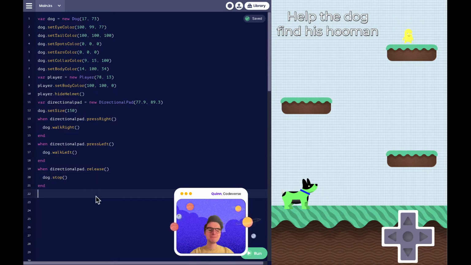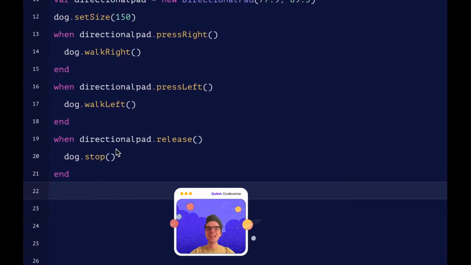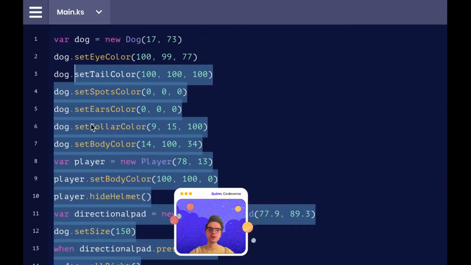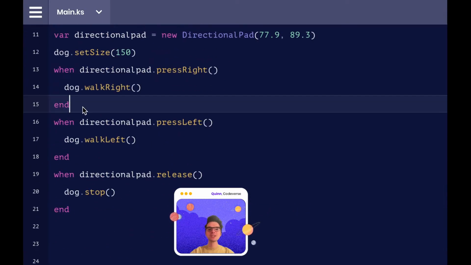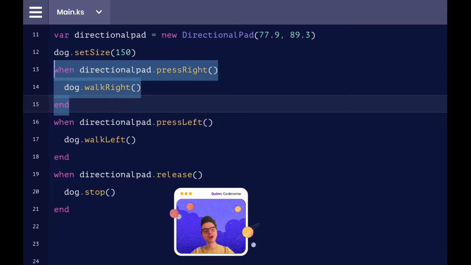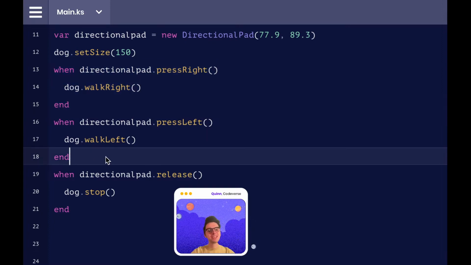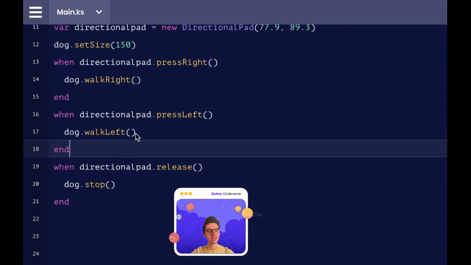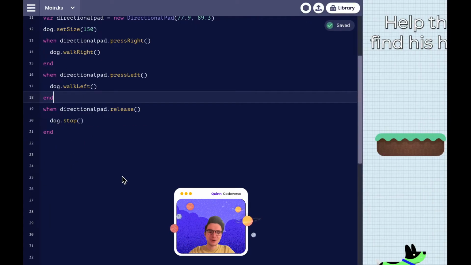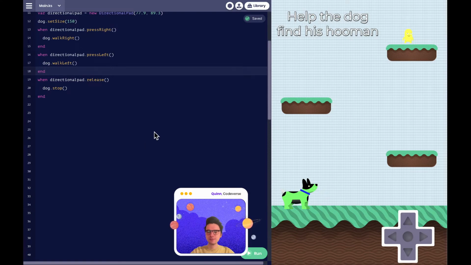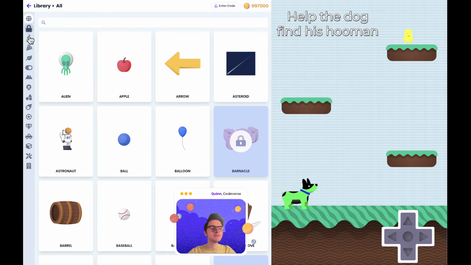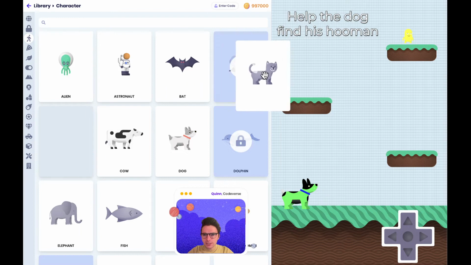But before I do that, I wanted to show you the little lines of code that I added in real quick. We already created this amazing line of code for when our directional pad presses right. That made our dog walk right. Now, I just did the exact same thing for pressing left to make our dog walk left, and for when we let go of the directional pad, so we tell our dog to stop going. So let's add in that evil cat. We'll head into our library and we'll find, drum roll please, our evil cat.